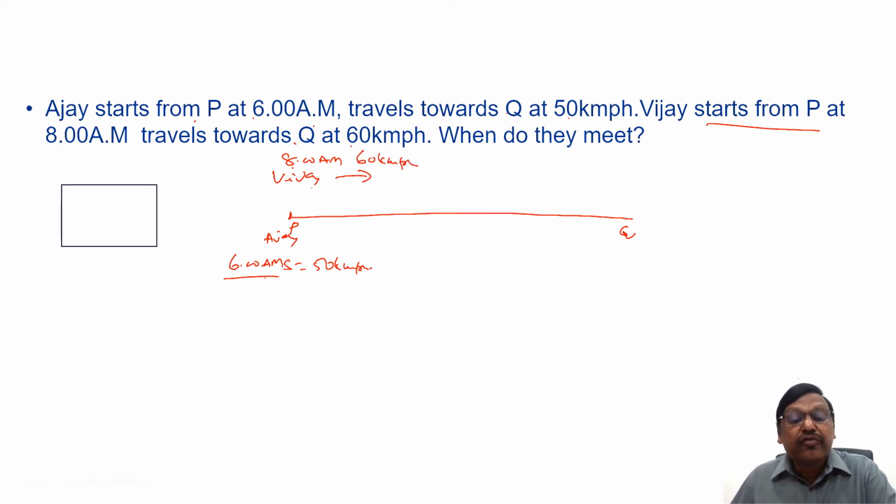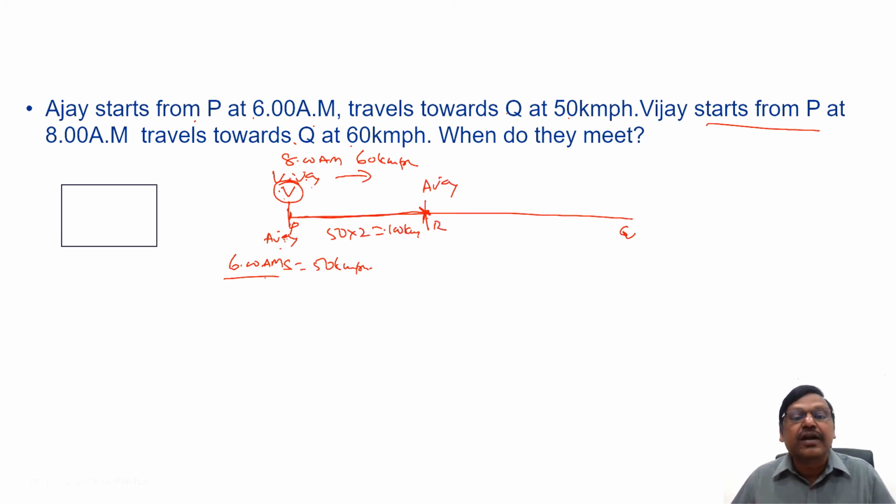But now Vijay starts at 8 o'clock. Ajay started already at 6 o'clock, which means by the time Vijay started, Ajay has traveled for how much time? 6 to 8, 2 hours he traveled. In these 2 hours, Ajay might have come up to somewhere here. So 6 to 8, 2 hours, speed is 50 kilometers per hour, which means he has traveled 100 kilometers up to here.